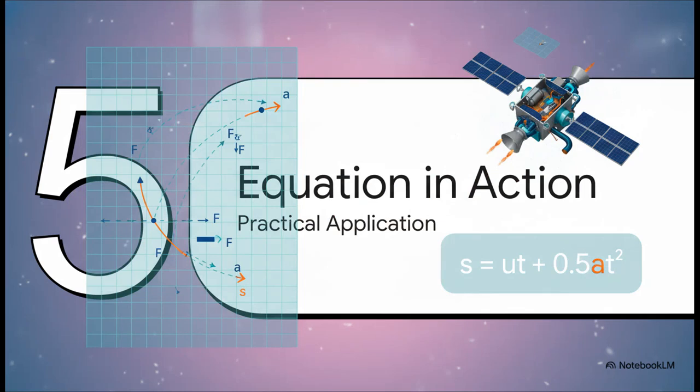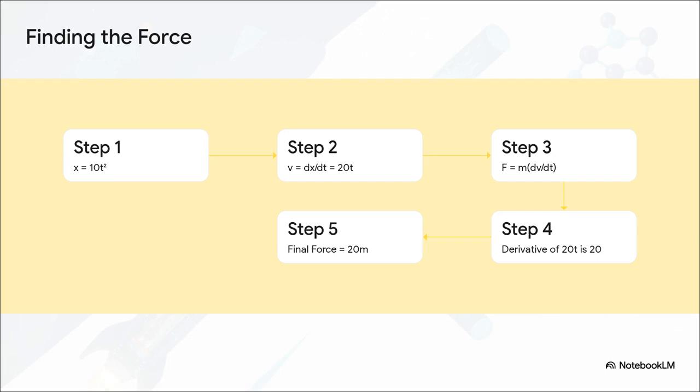Our final section, the equation in action. To really cement our understanding, let's look at one final practical mathematical application. Imagine we have an object with a constant mass, m, and its displacement over time is given by the equation x equals 10t squared. How do we find the force?